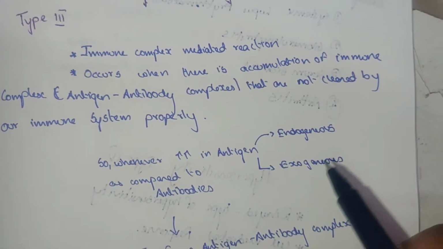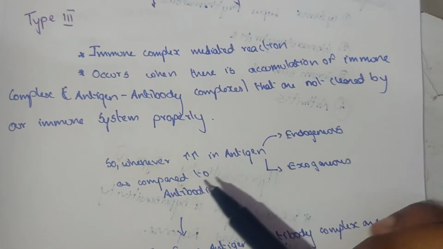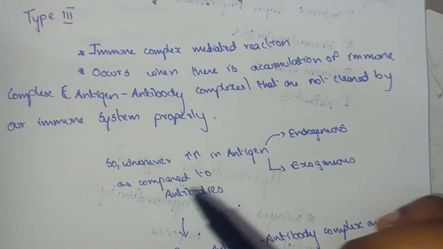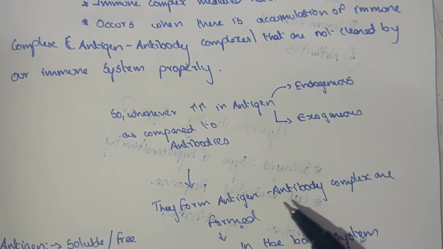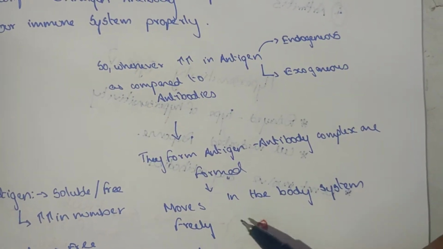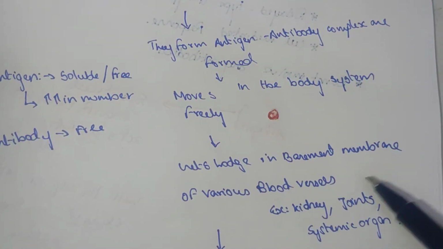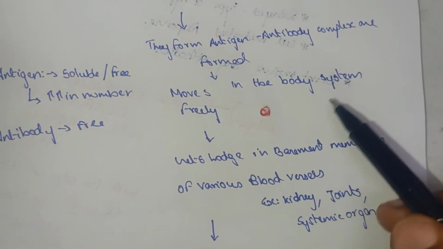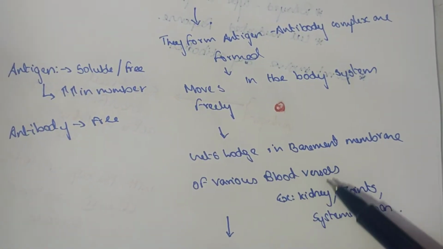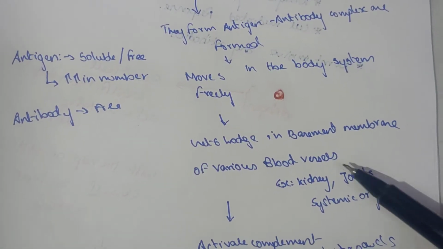tablet is taken, if it is not cleared properly by our immune system, this can also cause hypersensitivity. When there is an increase of antigen as compared to the antibody, they form antigen antibody complex and this moves in the body freely. This antigen antibody complex gets lodged in the basement membrane of various blood vessels like kidney, joints and systemic organs.